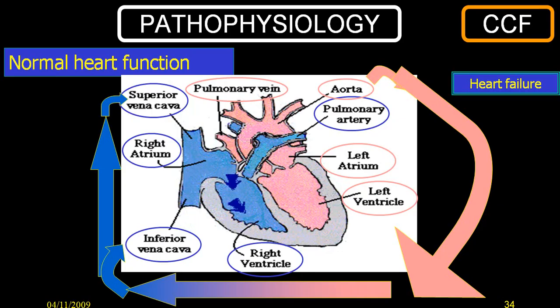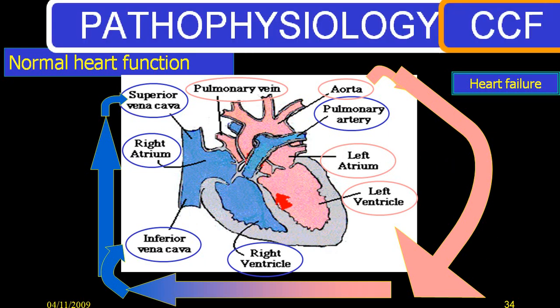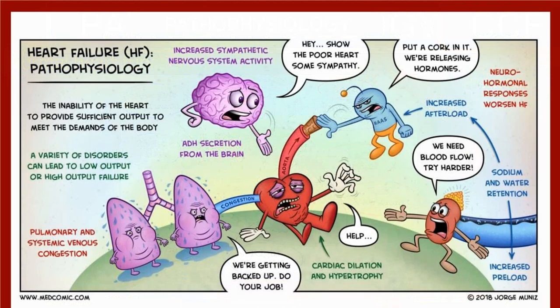Now, little bit regarding a pathophysiology. You can see here the blood from RA comes to RV, goes to pulmonary circulation, lungs oxygenate via pulmonary vein, comes to LA, LV, and then to aorta. This is normal. Now what is happening? There are a lot of things which are happening.